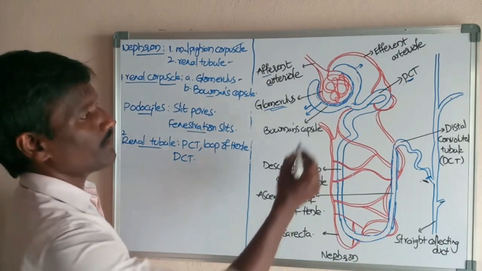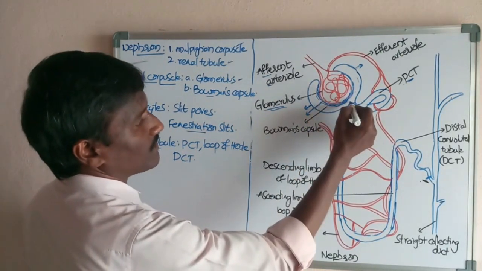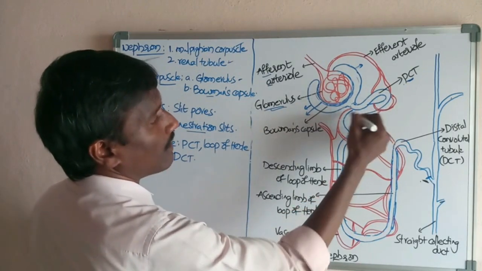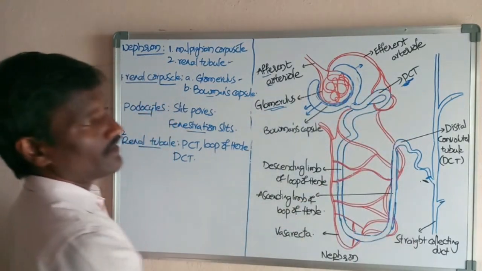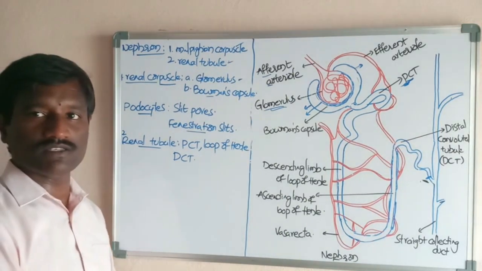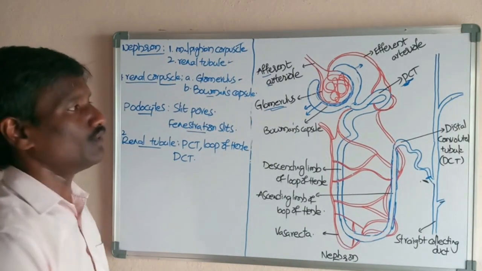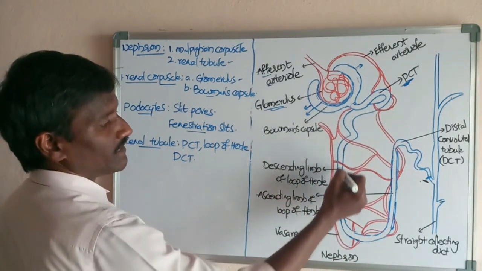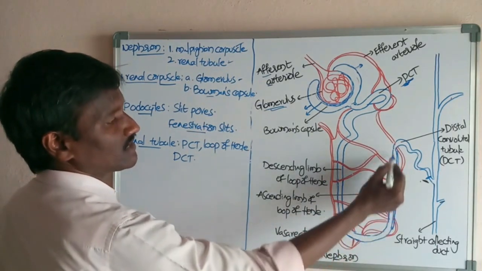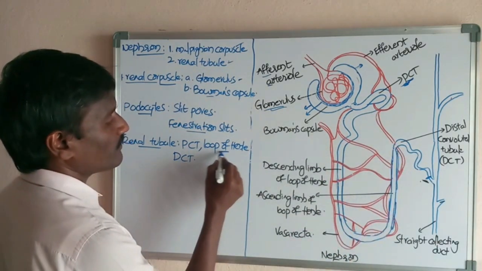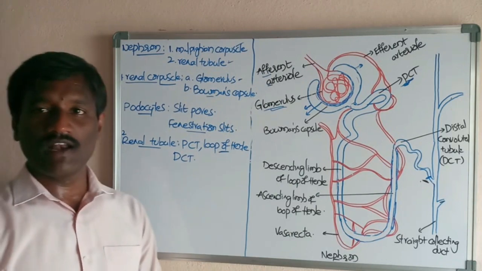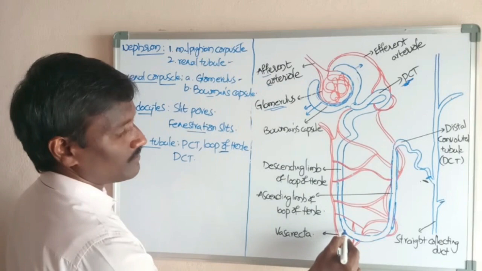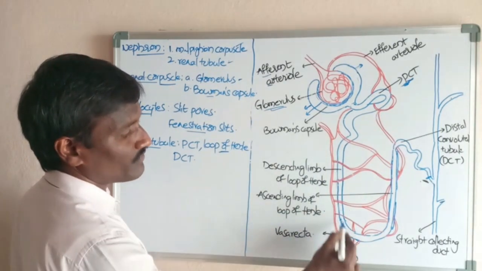The Malpighian corpuscle leaves as a highly coiled proximal convoluted tubule, the PCT. The PCT opens into a U-shaped structure called the loop of Henle. The loop of Henle has two limbs. This is the descending limb, towards the medulla of the kidney.